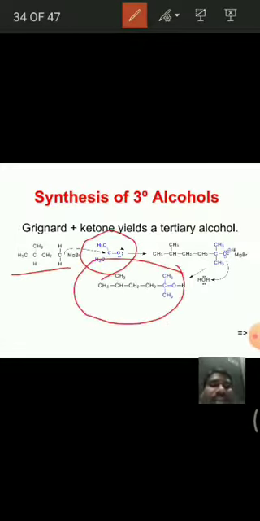When it is treated with this acetone, it gives the corresponding alkoxide ion, and then followed by treating with water, we get tertiary alcohols. That means Grignard reagent on treating with ketones gives tertiary alcohols.